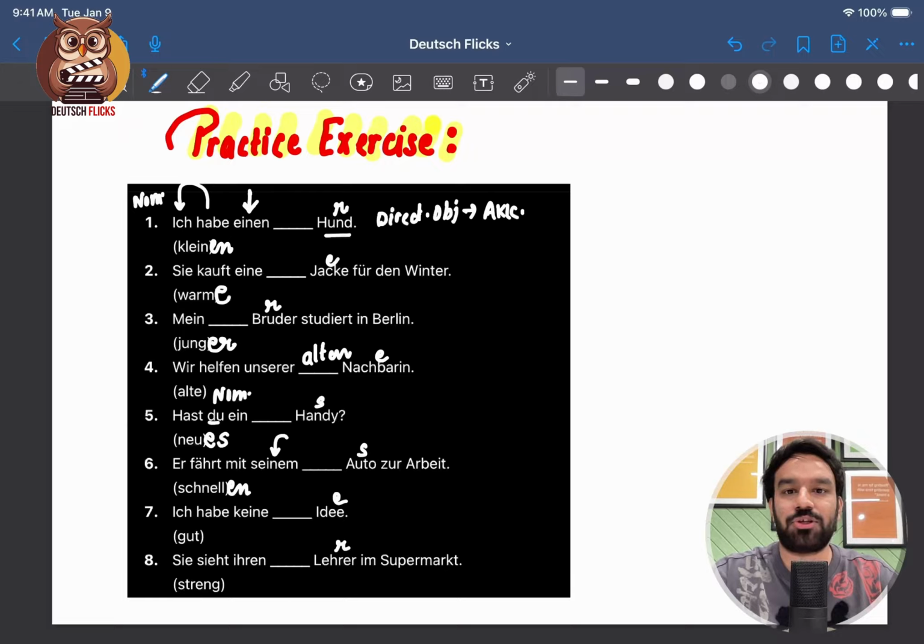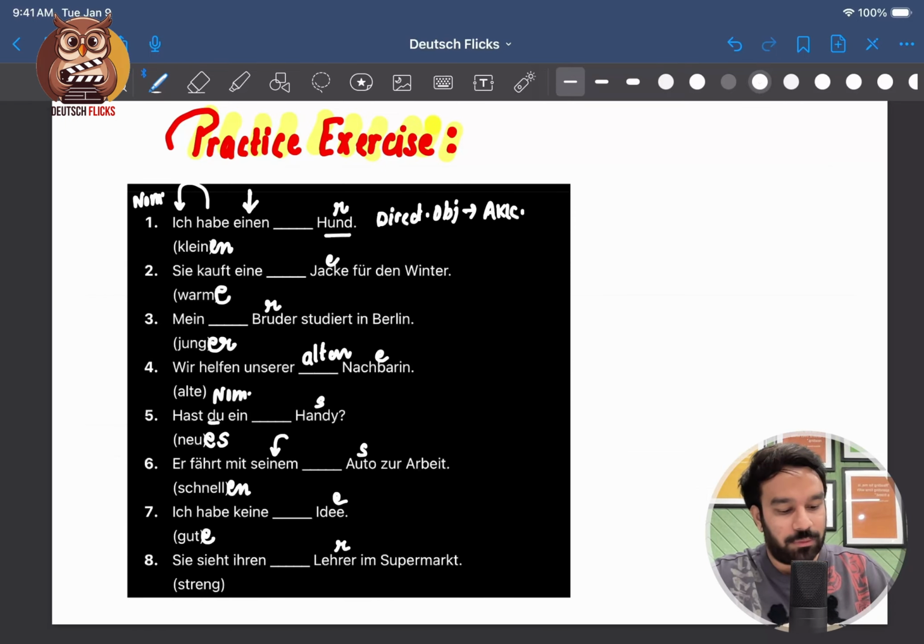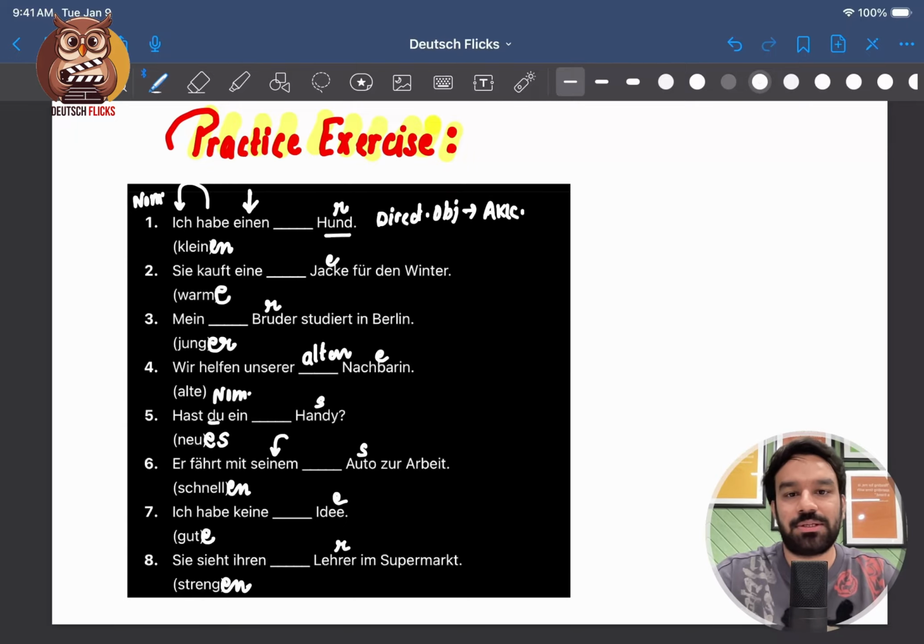Nummer 7. Ich habe keine gute Idee. It will be "gute". I do not have a good idea. Once again, accusative case and feminine noun. Nummer 8. Sie sieht ihren... So the adjective ending has to rhyme with "ihren". It will be strengen. Clearly, this is accusative case, masculine noun, adjective ending "en". Sie sieht ihren strengen Lehrer im Supermarkt. She sees her strict teacher in the supermarket.